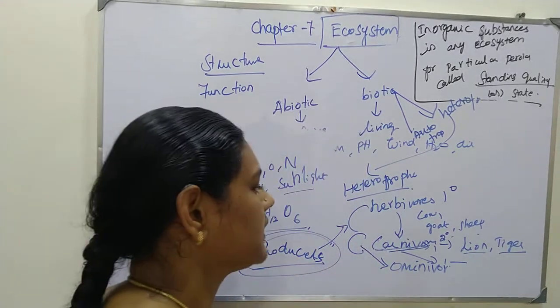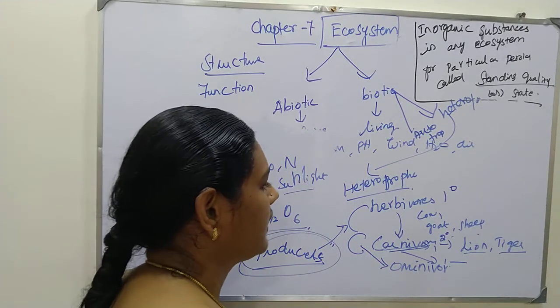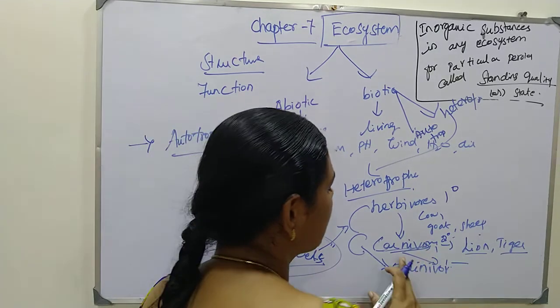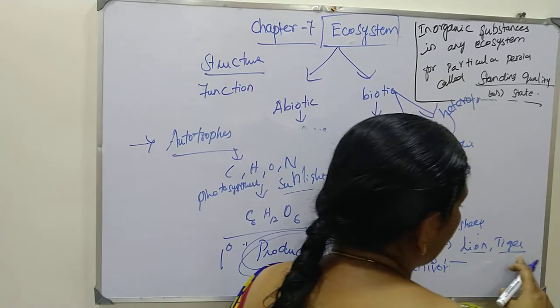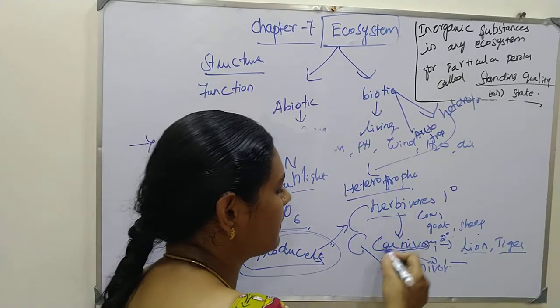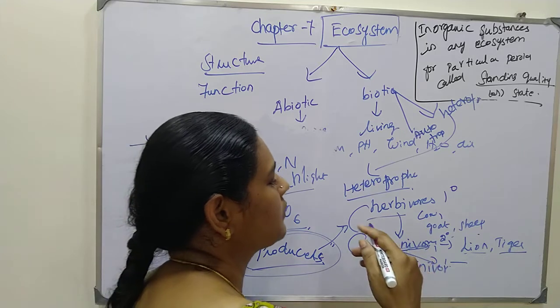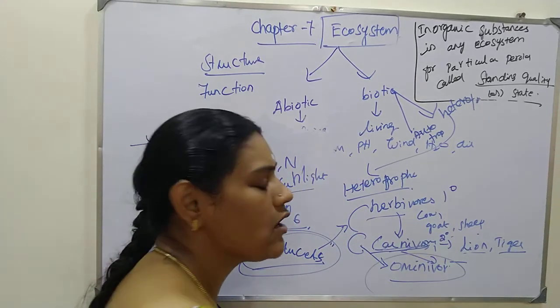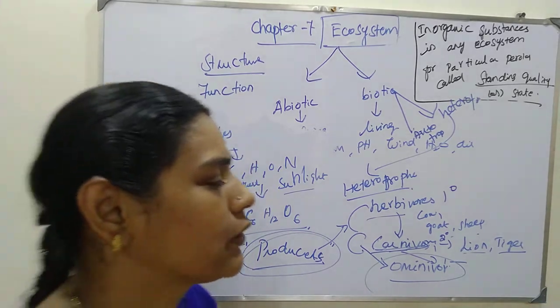Next, the tertiary consumer is animals like tiger and lion. Primary, secondary and tertiary consumers will all be eaten by omnivorous animals, for example the crow.